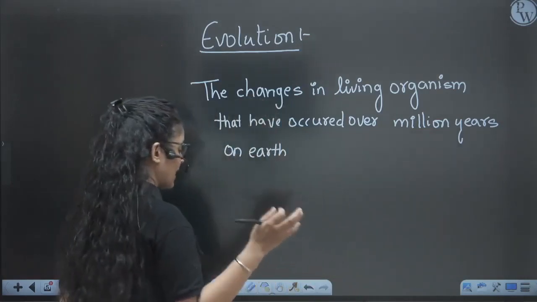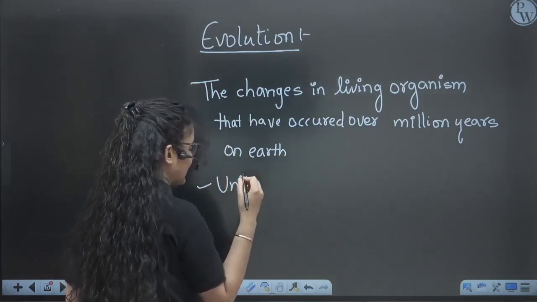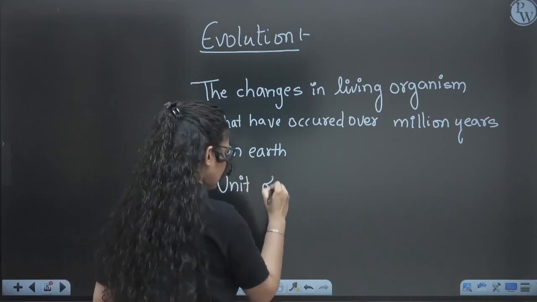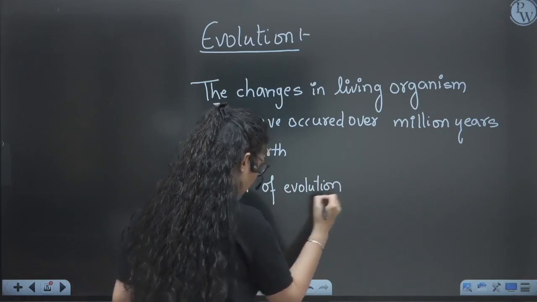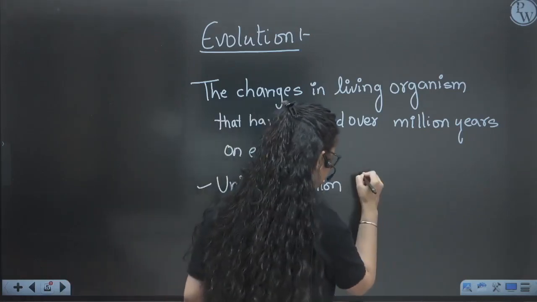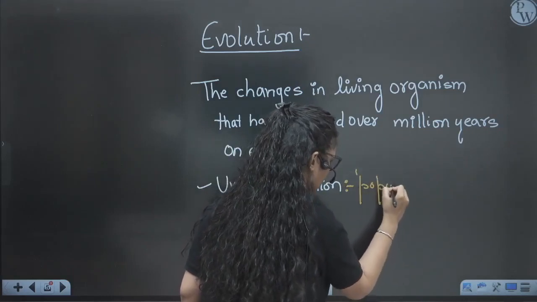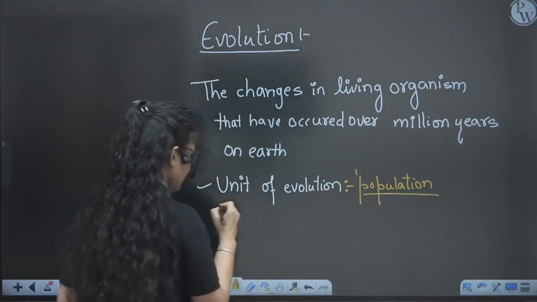So when we talk about the unit of evolution, we have to find out the evolution or changes in the whole population. So unit of evolution is nothing but the population. Got it? You have to remember it.